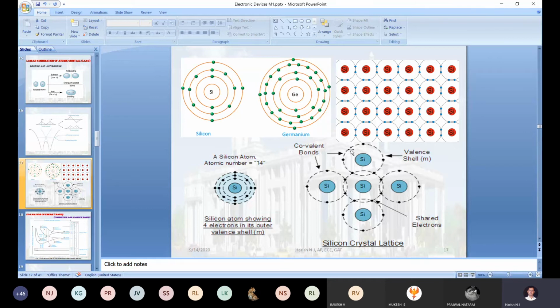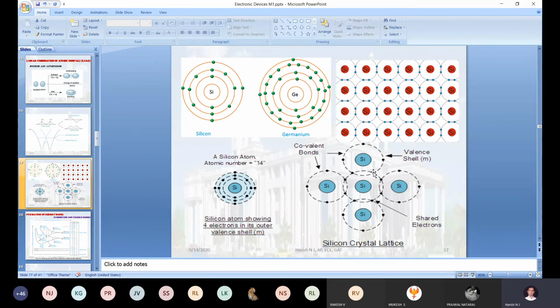When you give additional energy to an electron, it may be temperature or just a change in the environmental condition, once the electron gets additional energy, it never stays in the same orbital. It will try to jump to the neighbor atom.